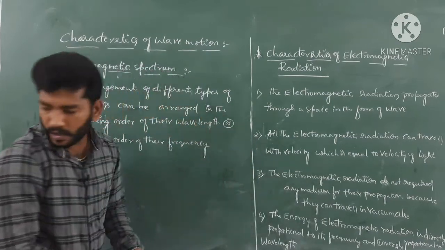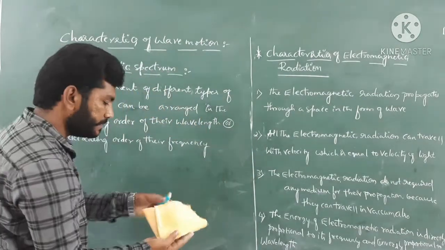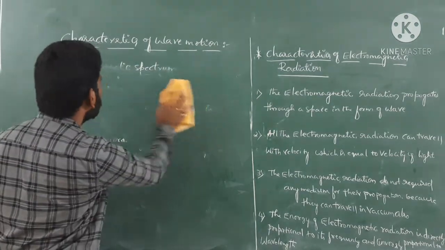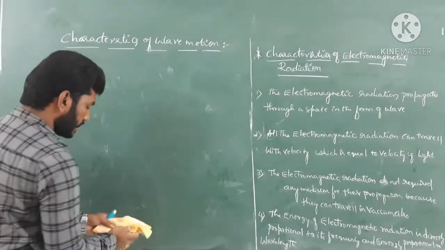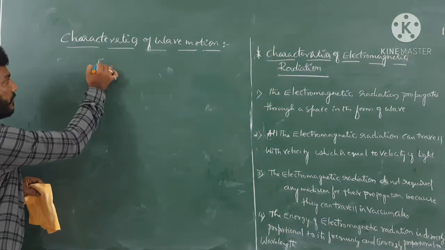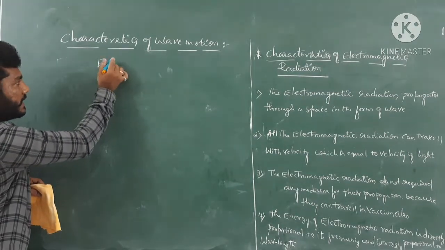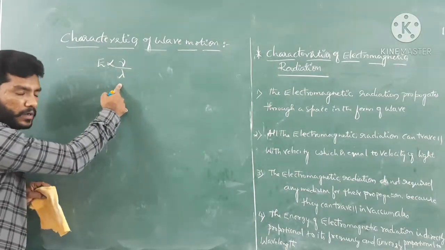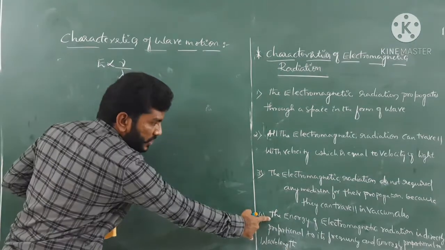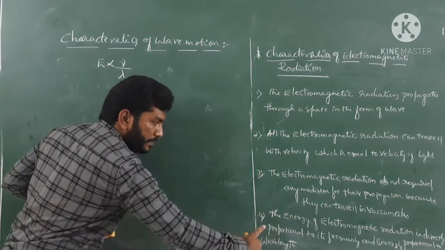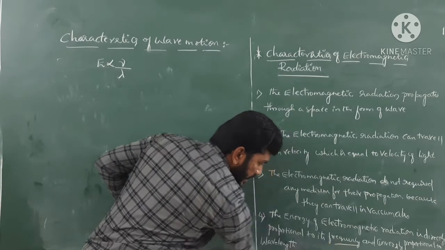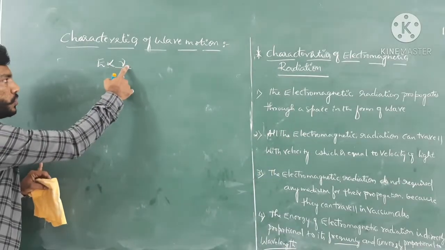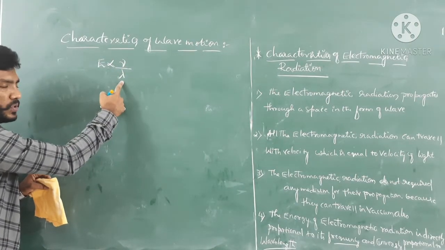Okay, so if you want to express that in mathematical form, it would be: E is directly proportional to nu and inversely proportional to lambda. Which means the energy of electromagnetic radiation is directly proportional to frequency and inversely proportional to wavelength. So E is proportional to nu, and E is inversely proportional to wavelength.